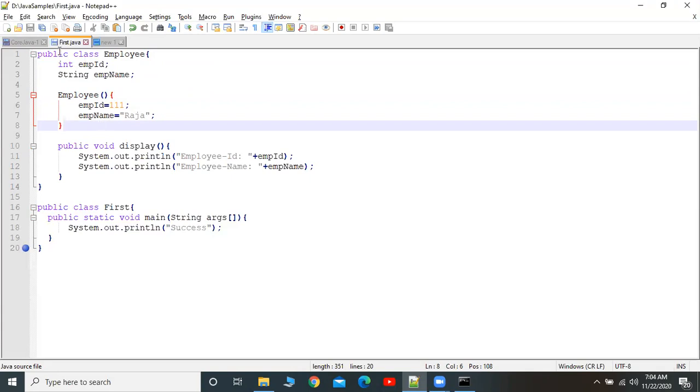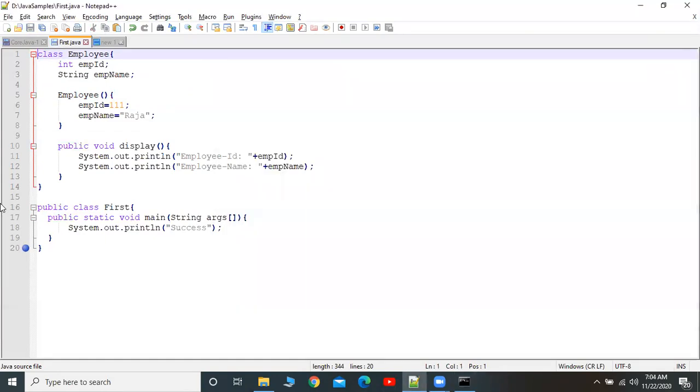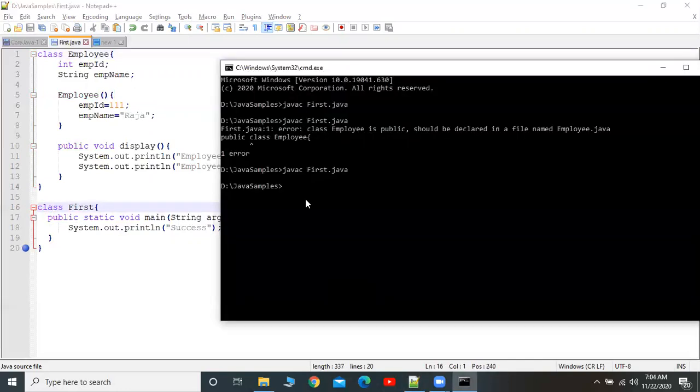See here, class Employee is public, should be declared in the file named Employee.java. So very simple, in a single file we can write multiple classes, but in that case only one class should be public. I'm going to delete this one. Now it will not say anything. First.java, yes, fine. Next, if you want, I can remove this public as well. Let's see what will happen.